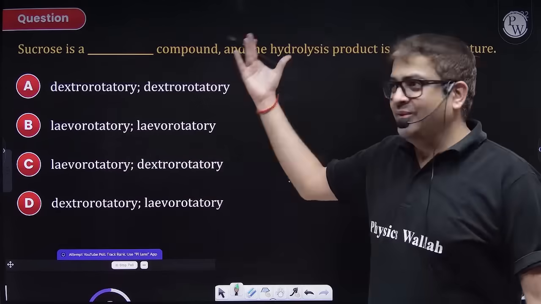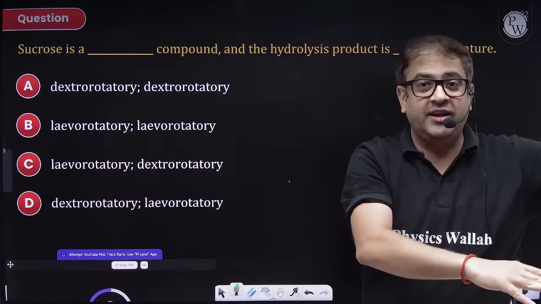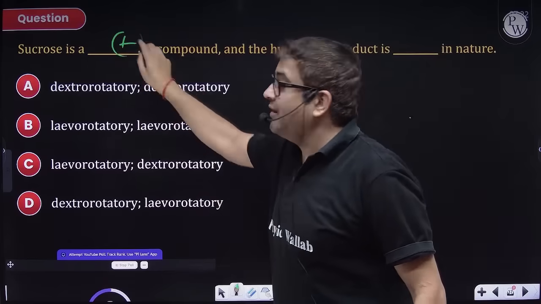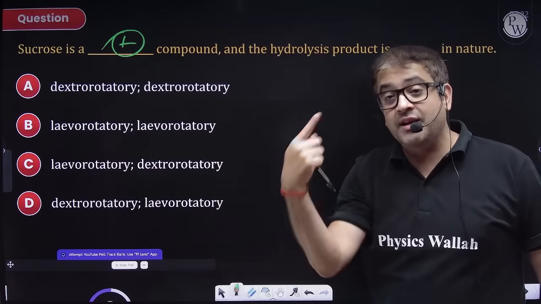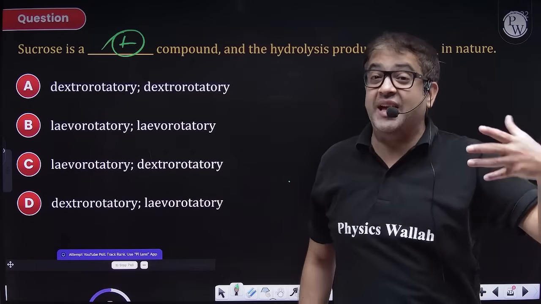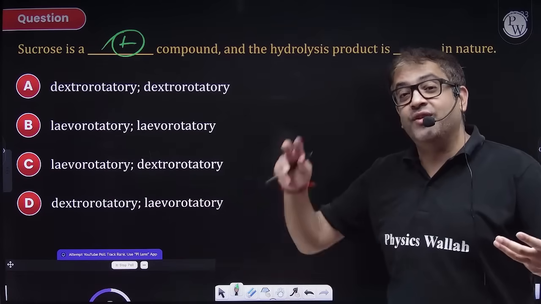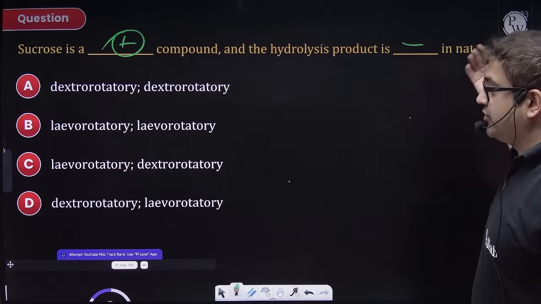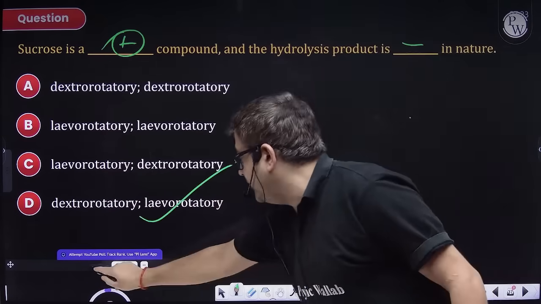Sucrose, sir, biomolecules. The JEE side of students face difficulty in biomolecules. Sucrose is dextrorotatory. After hydrolysis, glucose and fructose are formed. Glucose is dextrorotatory, fructose is levorotatory, but the extent of levorotation of fructose is more, as a result of which the overall optical activity gets reversed, and that's why it is called invert sugar as well. So your answer will be dextro and levo, option D.